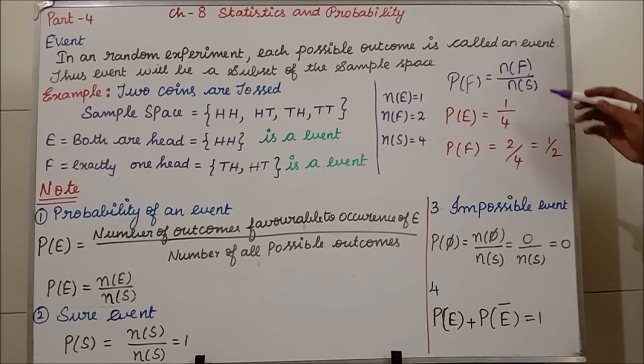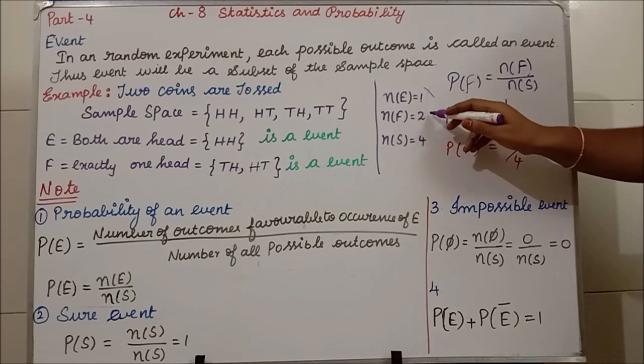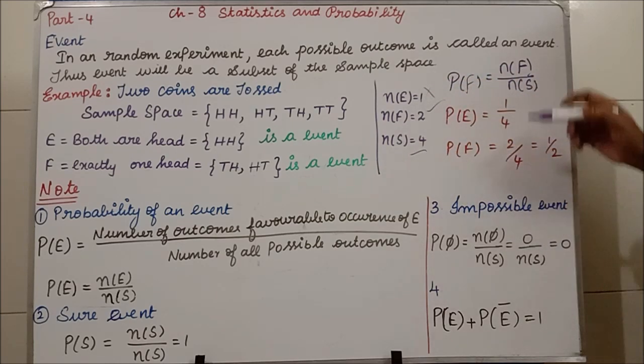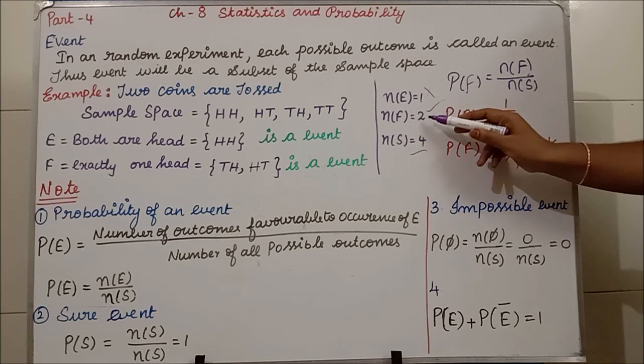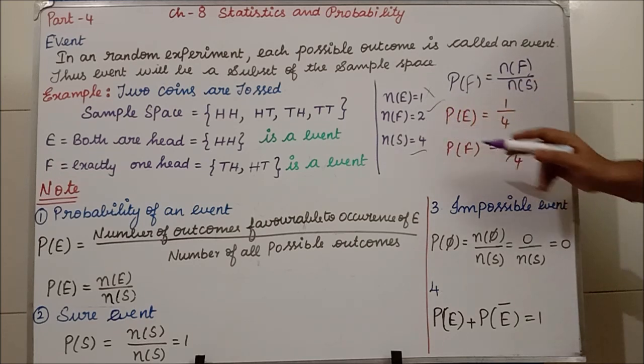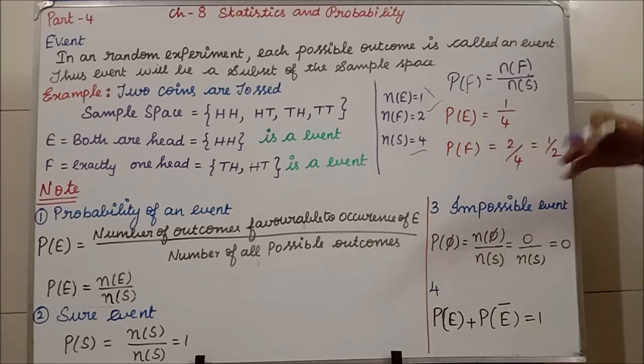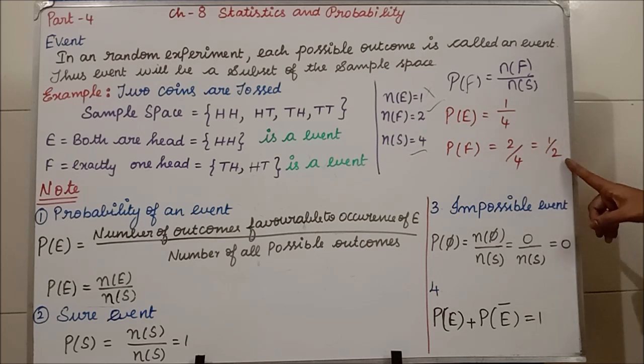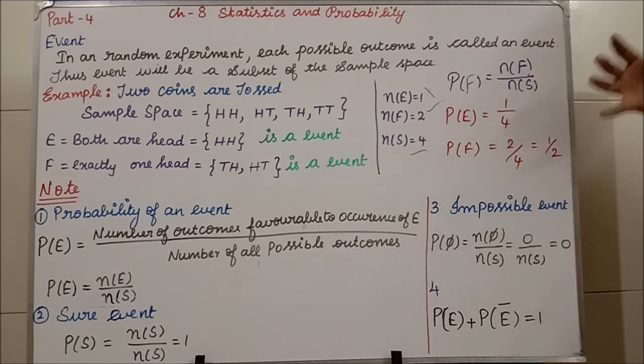Okay. Now for this we will not take this. We will take these two values. So N of F is 2. So 2 divided by N of S, which is 4. For both, N of S is 4 only, because sample space is all the possible outcomes, isn't it? So 4. So if we cancel 2 by 4, we are getting 1 by 2. Clear students?